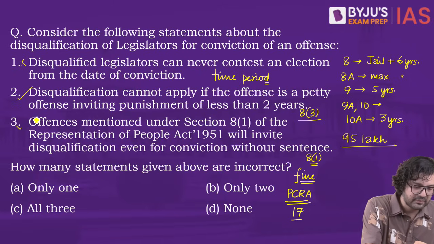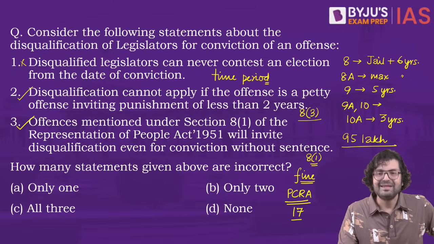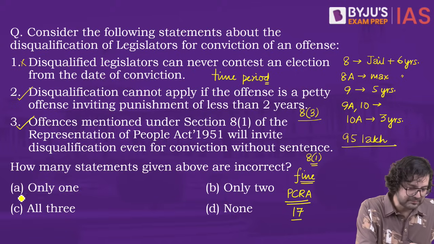So 3 is also correct. This means how many statements are incorrect? Let's not forget, incorrect. So only 1. A.